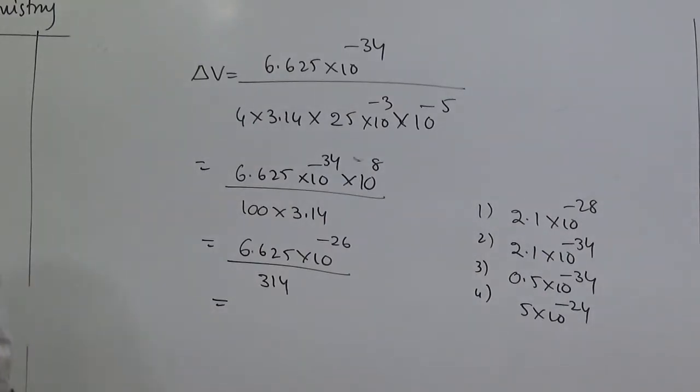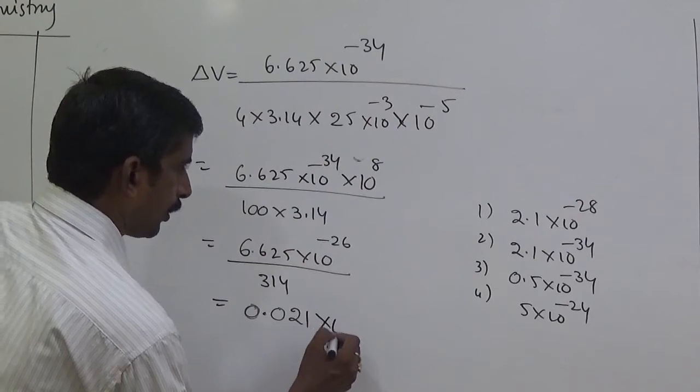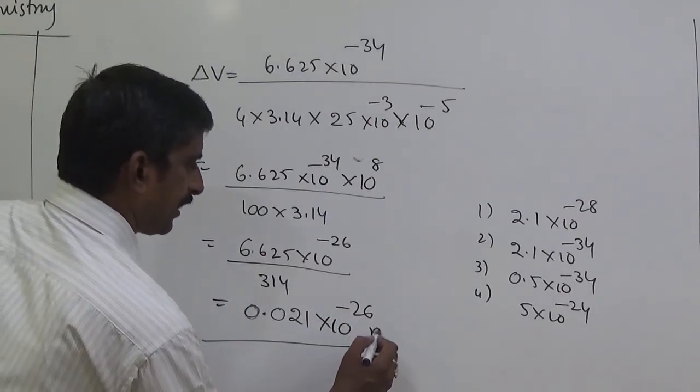Let's calculate 6.625 by 314, which is 0.021, into 10 to the power of minus 26. These are meters.